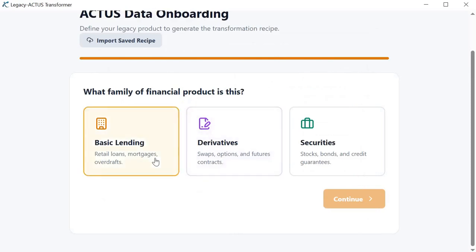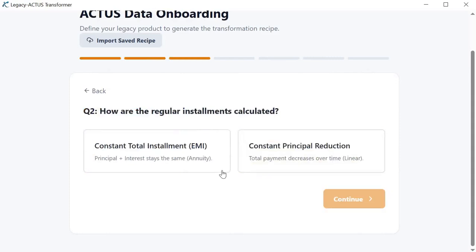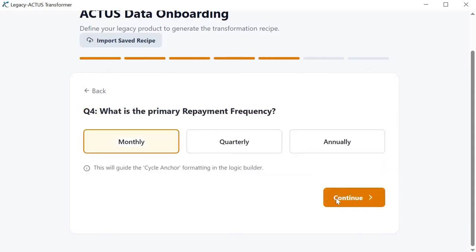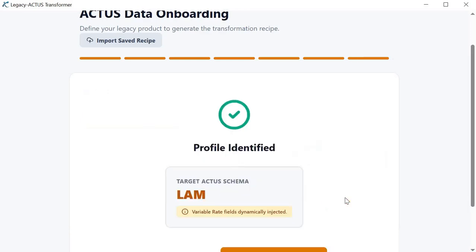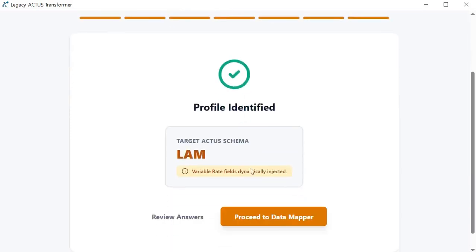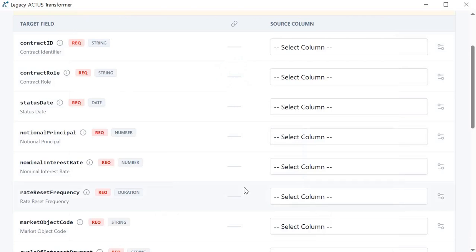Once the source data is provided, we land on the transformation wizard. These simple questions help to identify the specific ACTUS data dictionary. A typical bank employee can understand these 5 questions that are crucial for the transformation. Once all the questions are answered, the identified ACTUS target is displayed. Then we proceed to the data mapper.